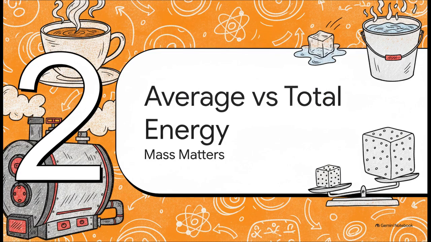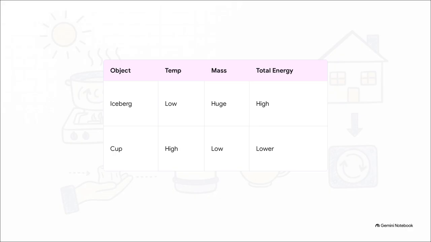Moving on to Section 2, average versus total energy, why mass matters. Now, this comparison is going to completely flip your everyday intuition upside down. Picture a giant iceberg next to a tiny cup of boiling water. Let's think about the boiling water first. It obviously has a super high temperature, right? That means the average kinetic energy of its particles is extremely high. They are literally zipping around furiously. But it has a really low mass. There just aren't that many particles in one single cup.